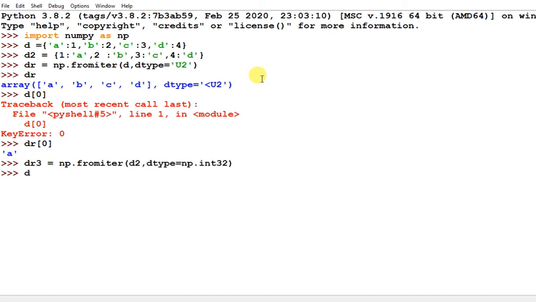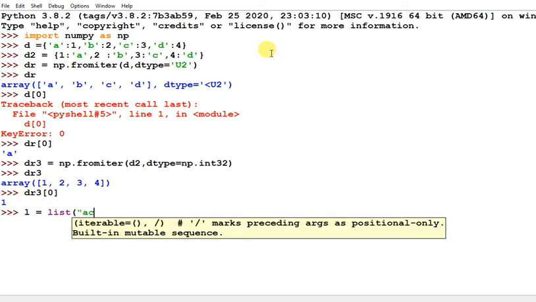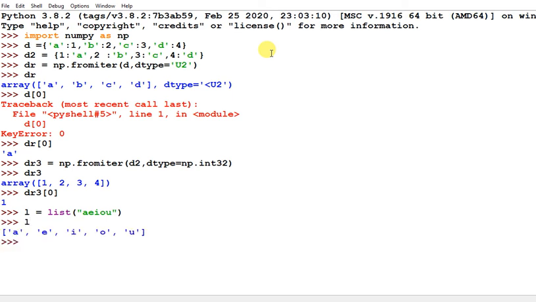That creates dr2 an array, and dr2 you can get the value 1. So in this way you can use from iter. Suppose you have one list of characters, a b c a e i o u and l, you can print this.